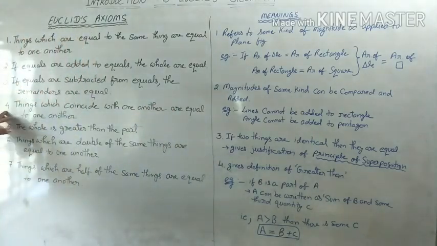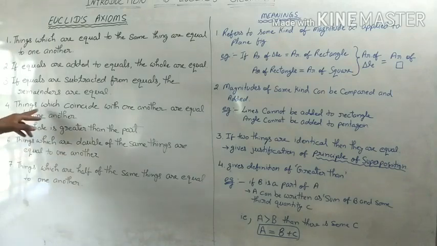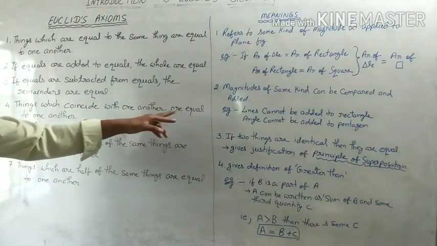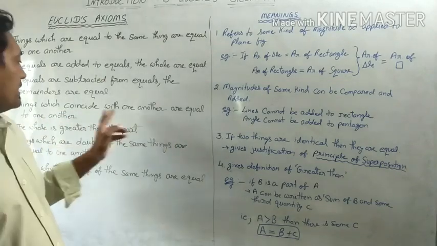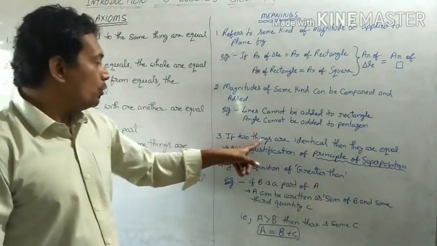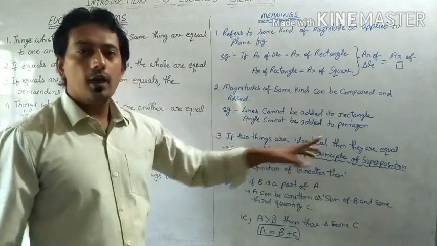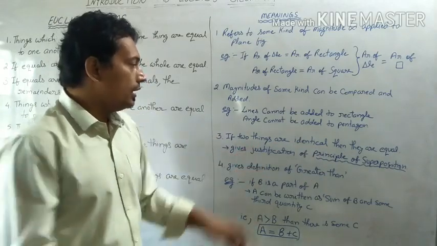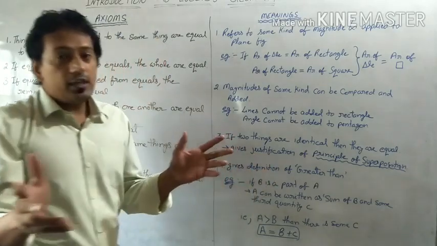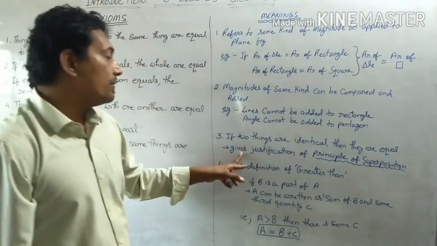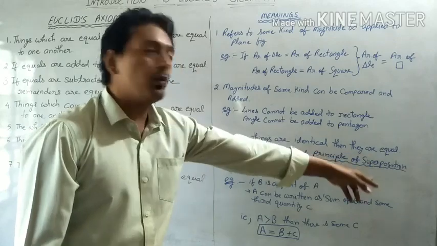Okay, now the fourth axiom says things which coincide with one another are equal to one another. The meaning of this axiom is that if two things are identical, then they are actually equal. For example, it also gives the justification of the principle of superposition.